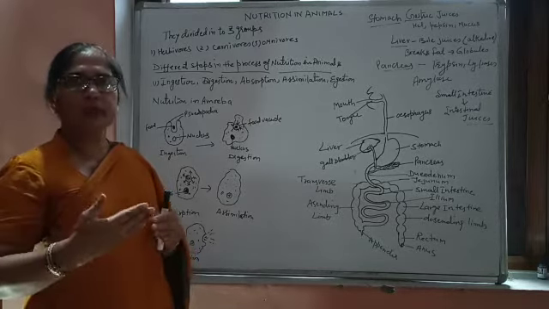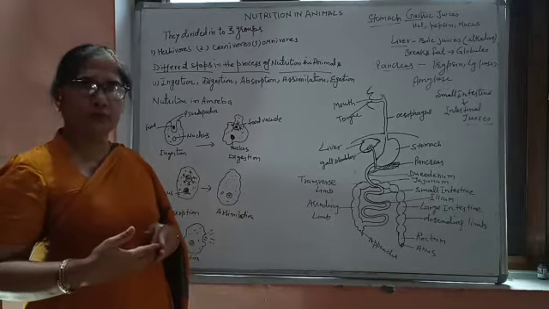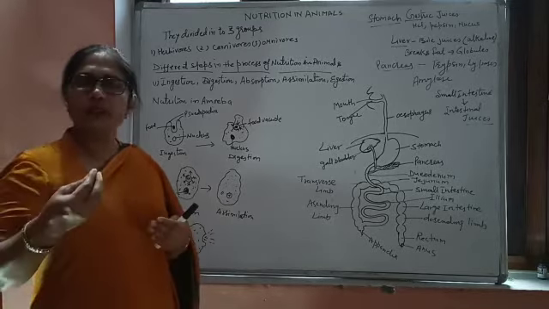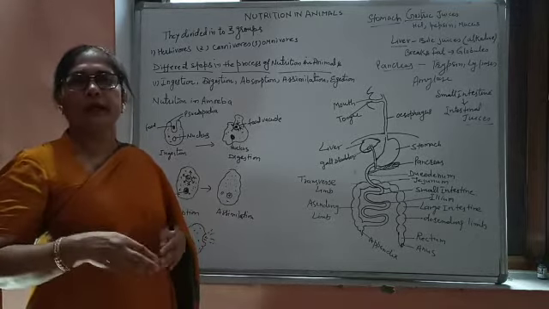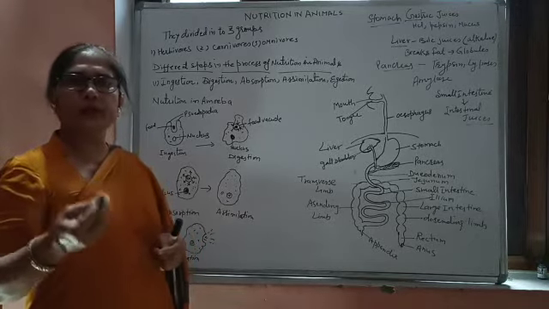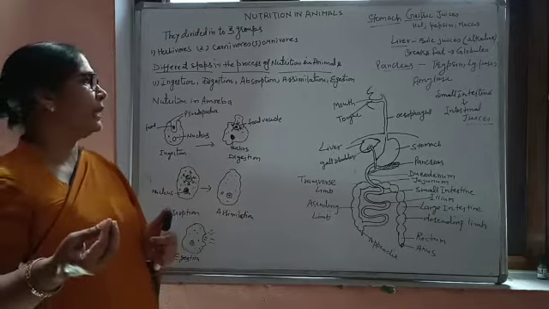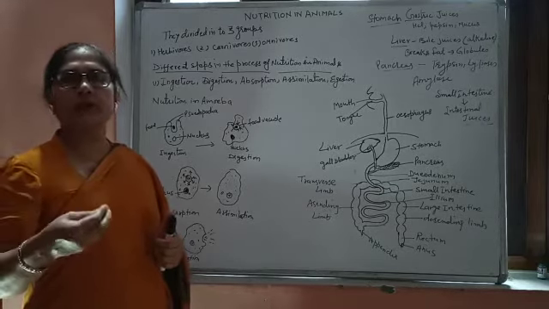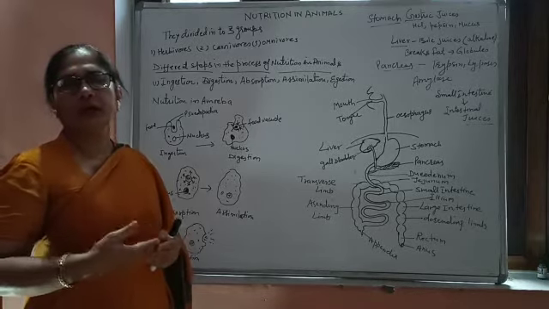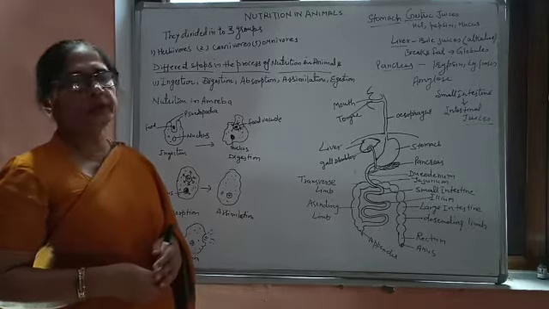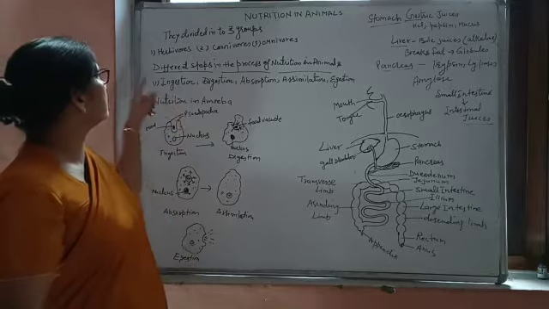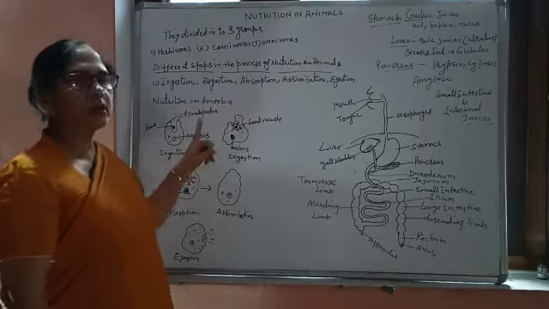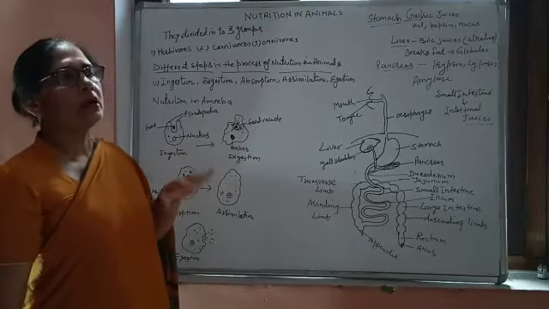As I told you earlier, we take complex food, and this food is digested inside the body and converted into a simple form, that is sugar. Then this sugar is absorbed by the body and further utilized for the different processes of life. So here we are studying the different steps of digestion in the higher animals.